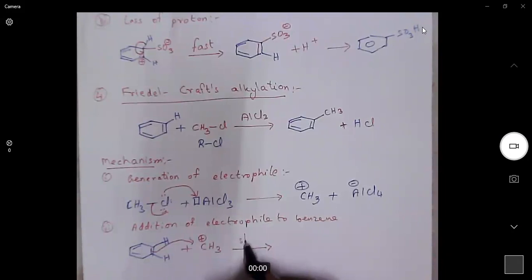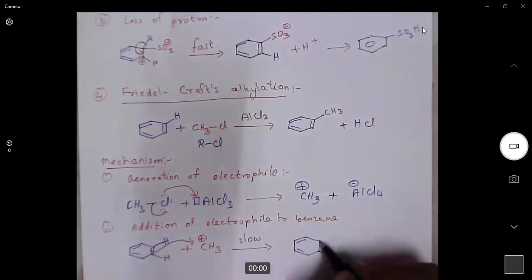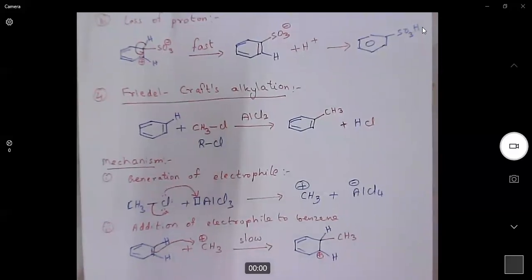Because we are losing aromatic nature here, this is a slow step. So addition of electrophile to benzene ring is the slow step in the aromatic electrophilic substitution reaction. Because this carbon is losing electrons, it generates a carbocation. So this is the benzenonium ion generated. Again, this benzenonium ion is stabilized by resonance.